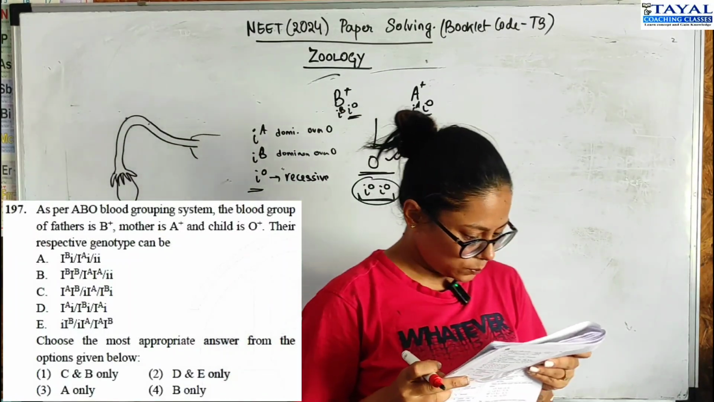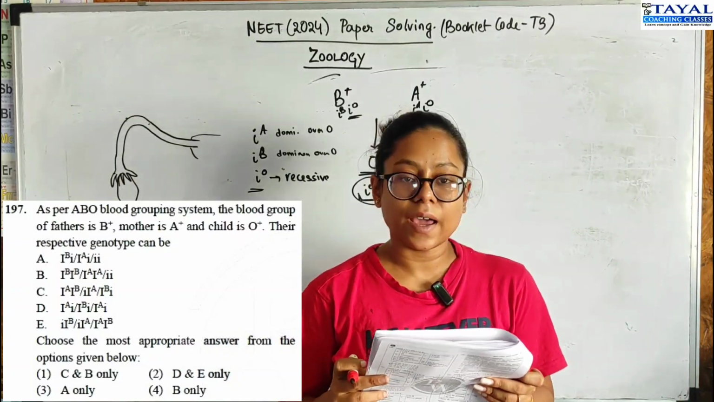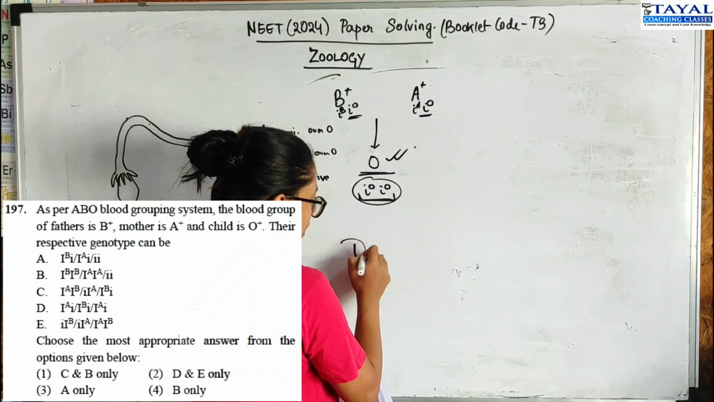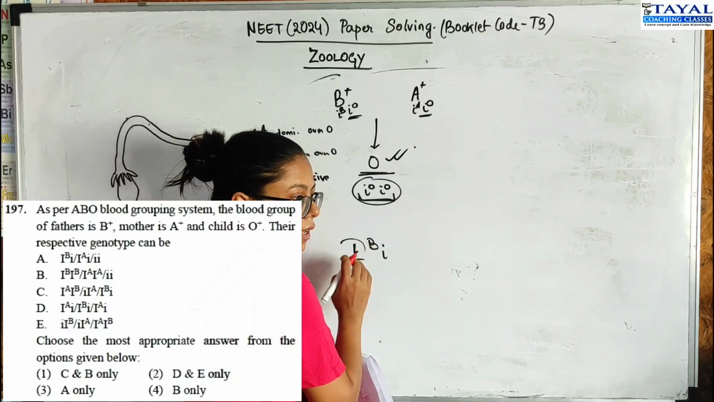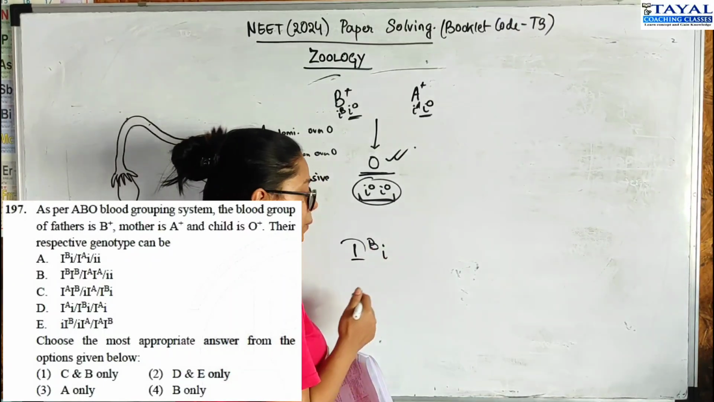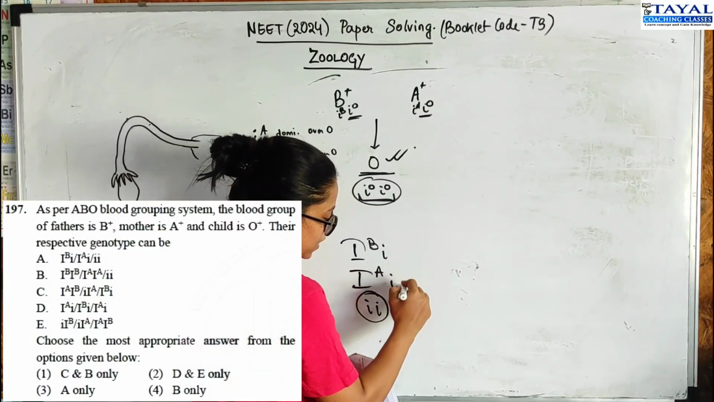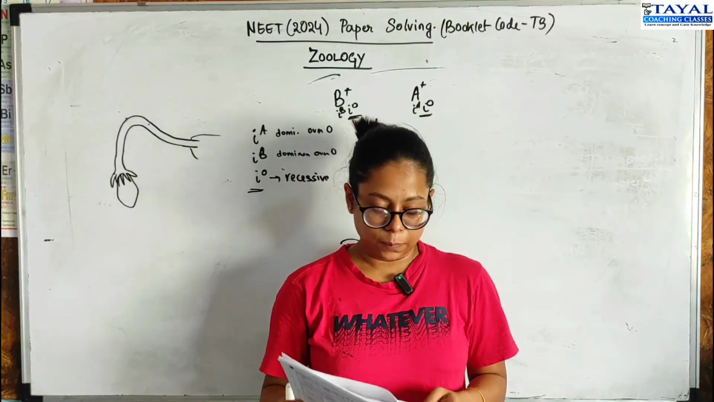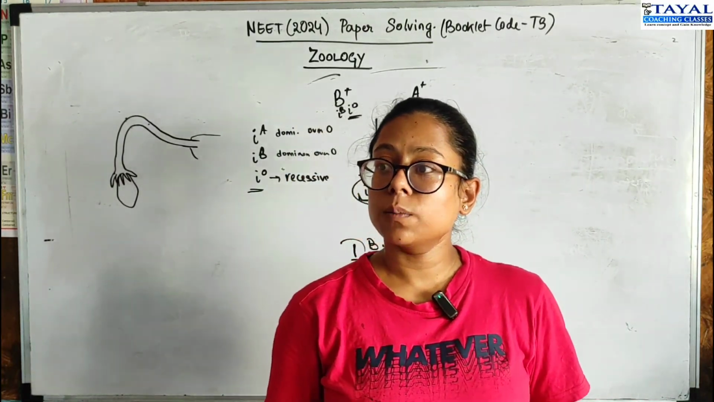So let's look at it. IBIO, IAIO and IOIO. That is the correct option, option A. So in here they have used capital for dominant, small for recessive, right? And the alleles they've given are B and A names. So this would be the correct option. Completely recessive, heterozygous for A, heterozygous for B. Got it? So the correct option would be A only, that is option 3.